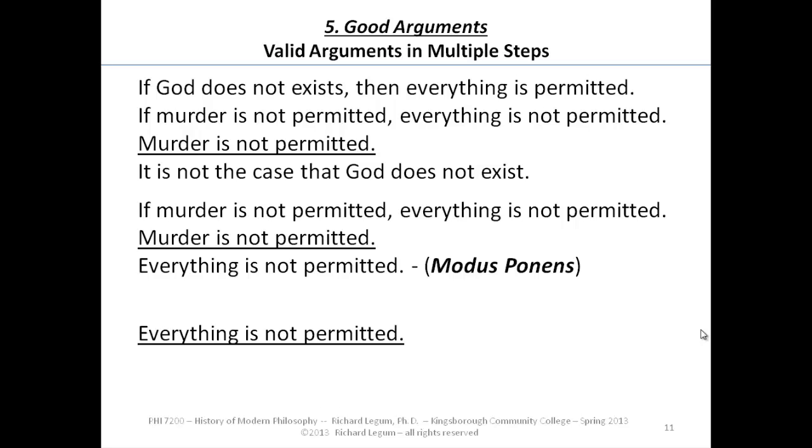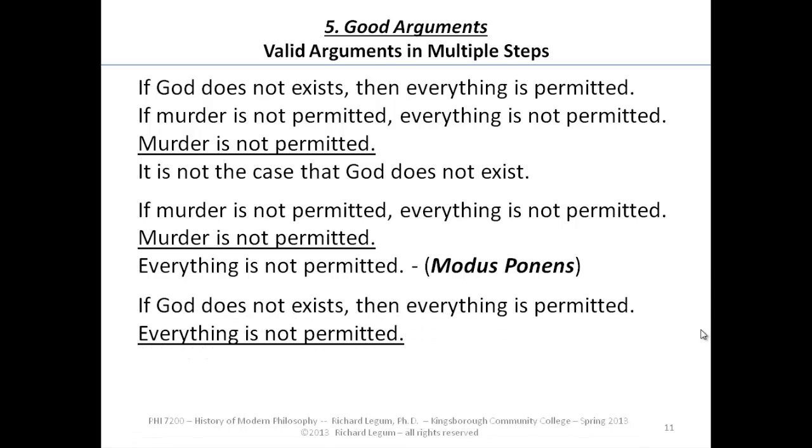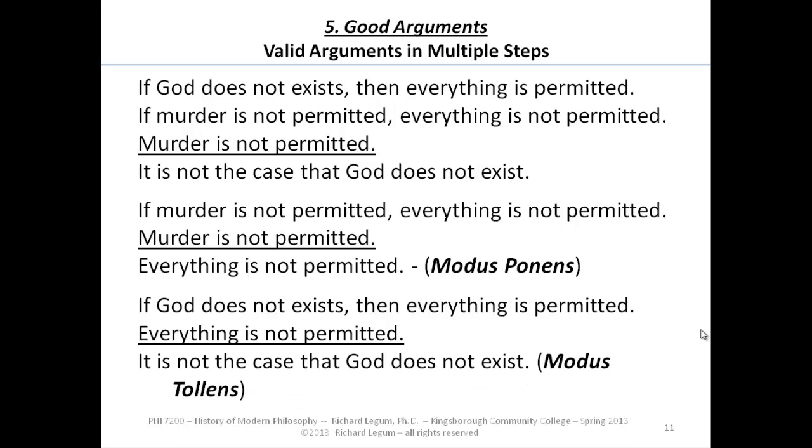Now, if we start with that in another argument and take the first premise, if God does not exist, then everything is permitted. Everything is not permitted. We can conclude, you were supposed to answer that question. Using modus tollens, you can conclude it's not the case that God does not exist.